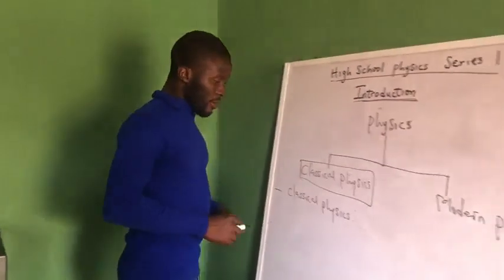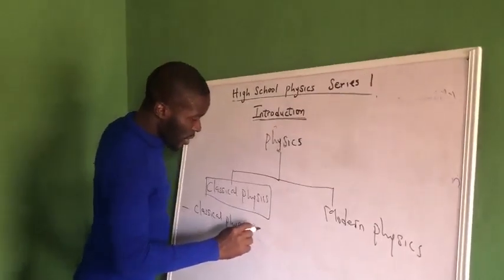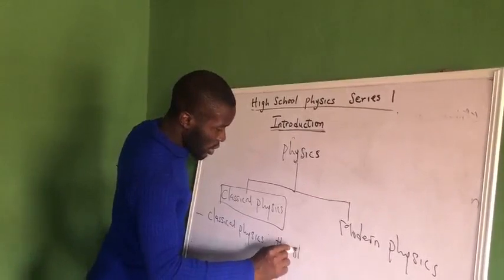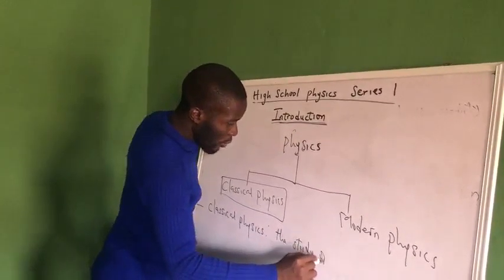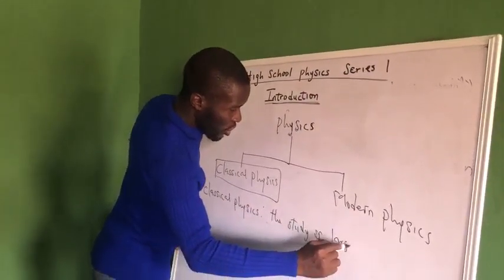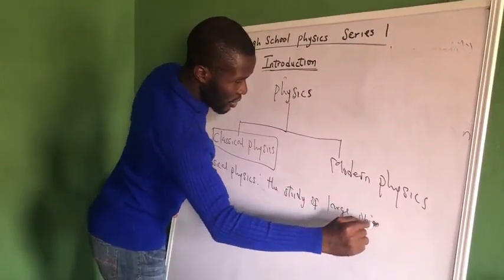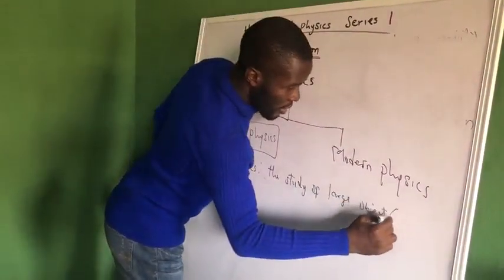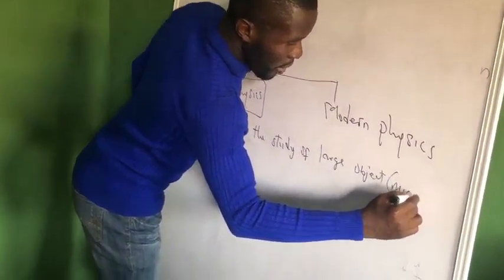So now we can safely say classical physics is the study of large objects. That is macro scale.